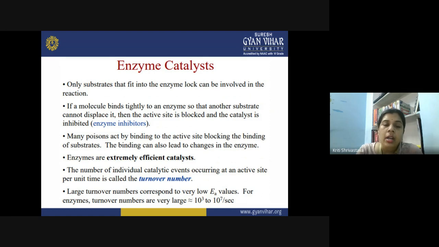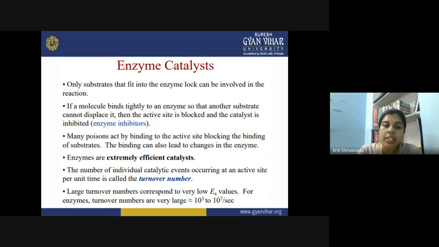So, if a molecule binds tightly to an enzyme so that another substrate cannot displace it, then the active site is blocked and the catalyst is inhibited. These substances, which have some structural similarities with the substrate, are known as enzyme inhibitors. On one side, in the enzyme substrate complex, the binding is reversible in nature. Once the inhibitor is combined to the enzyme, this is irreversible and it never dissociates again. So the active site on the enzyme is completely destroyed, and that is how the enzyme is inhibited from performing its original action.